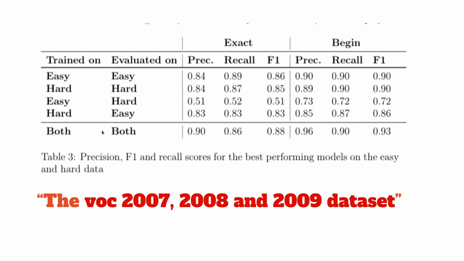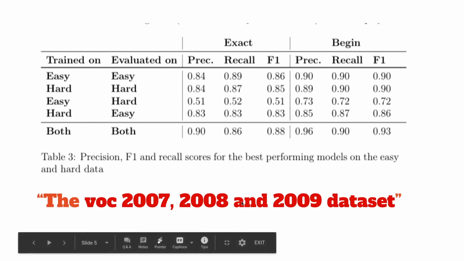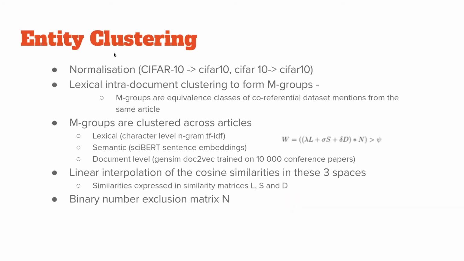Finally, when we train the model and evaluate it on both, it attains the highest scores, which also makes sense as it will have more training data, and also the patterns it learns on the harder data reflect well onto the easy data. Next, I'll quickly talk you through the entity clustering.